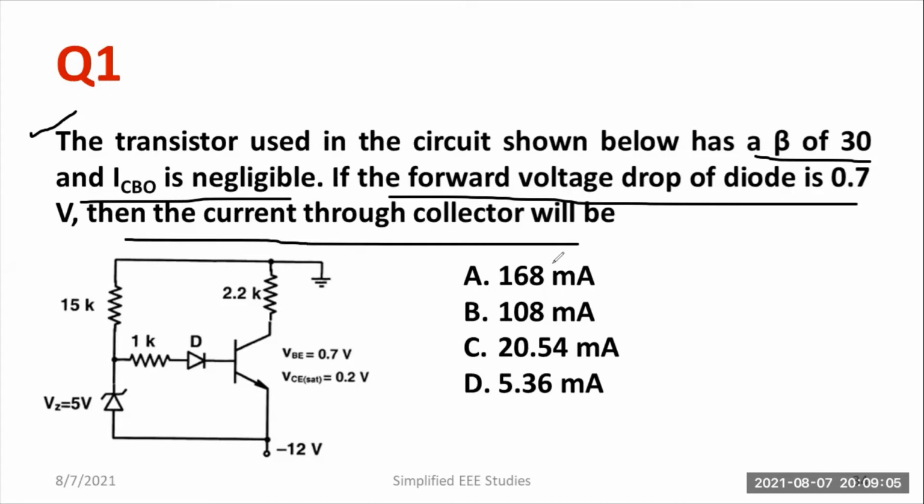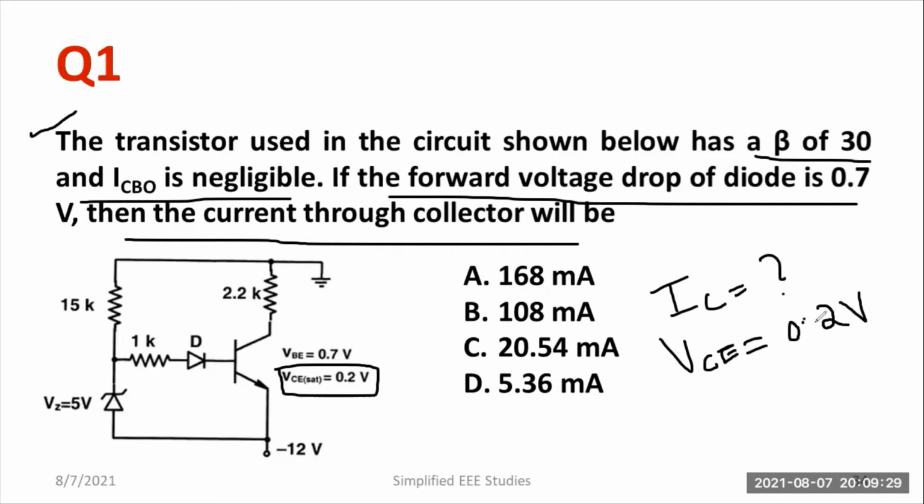So consider a power transistor. I need to compute the current through the collector, IC. IC I don't know, I have to calculate. What are the parameters they have given? They have given VCE saturated voltage. VCE is how much? That is equal to 0.2 volt. But I need to calculate only the current through the collector. VBE is 0.7 volt, and the ground voltage is equal to minus 12 volt.